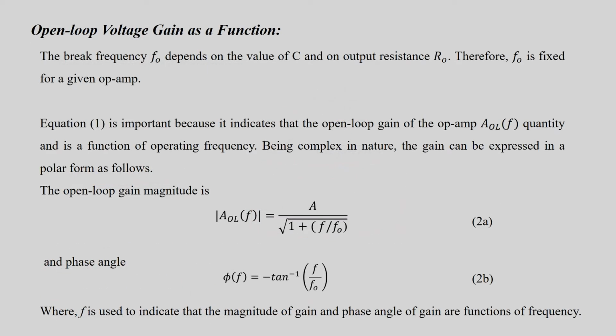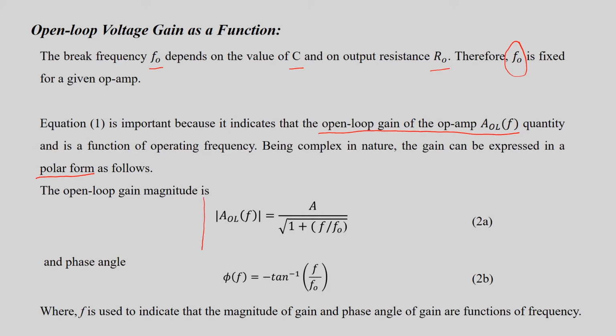Now the breakaway frequency F0 depends on the value of capacitor C and the output resistance R0. So F0 is fixed for an operational amplifier. Equation 1 is important because it indicates the open loop gain of op-amp as a function of frequency. Being complex in nature, the gain can be expressed in polar form as magnitude and phase.